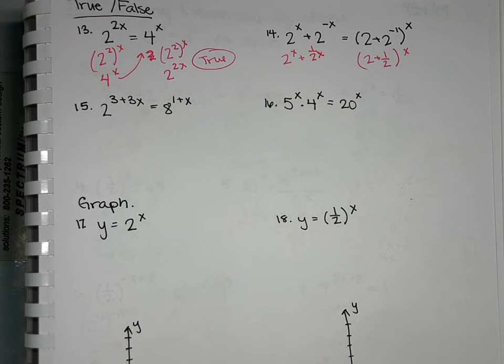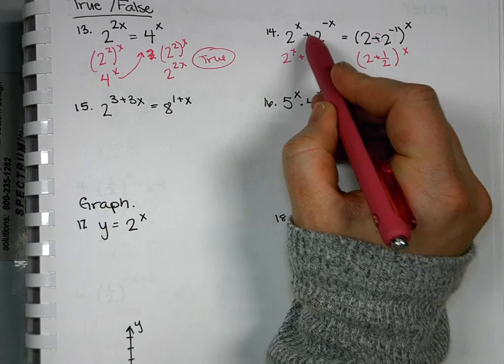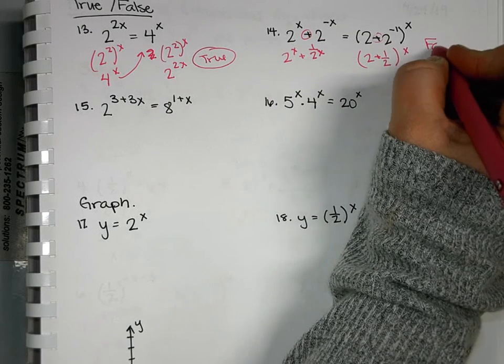Does anyone see which property they tried to use but used it incorrectly? Distributing. They tried to use that when you have a multiplying and you put it to everything. They tried to do that one backwards, but is everything inside being multiplied? No, which means you can't just take the x out because of this addition sign right here. So this one is in fact false.